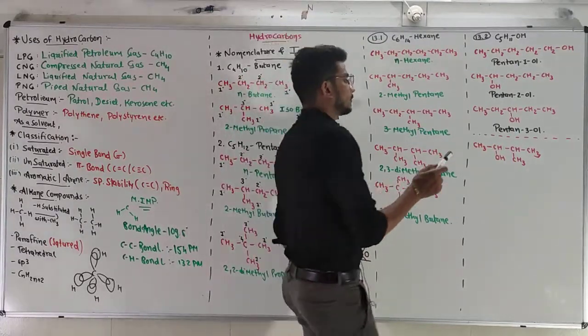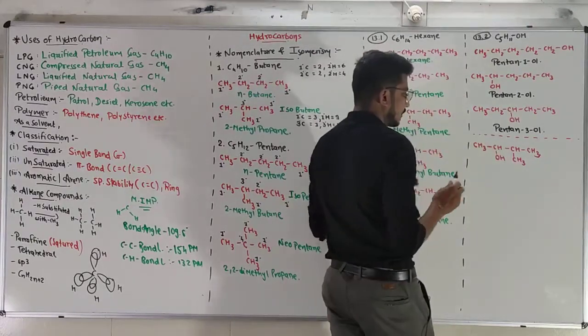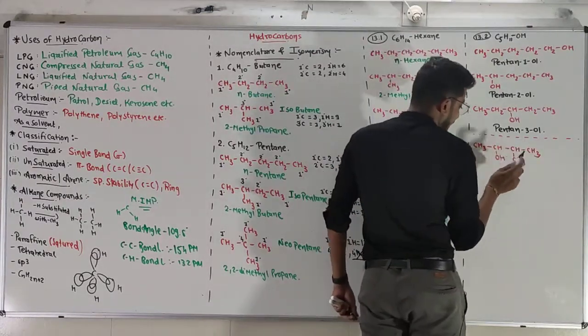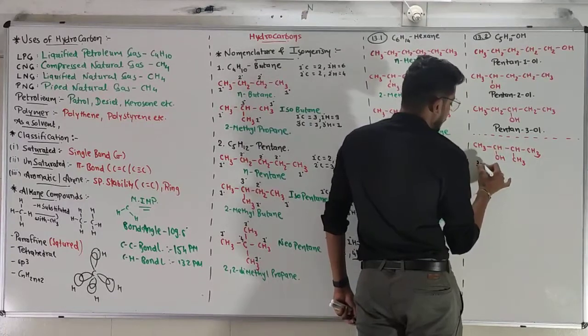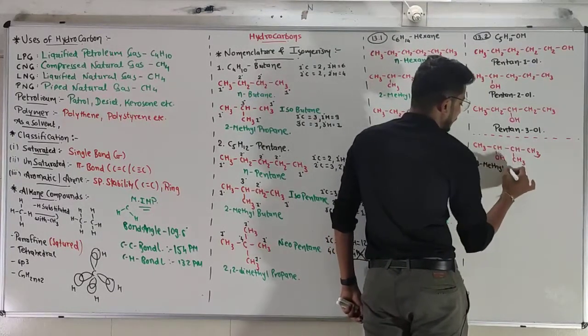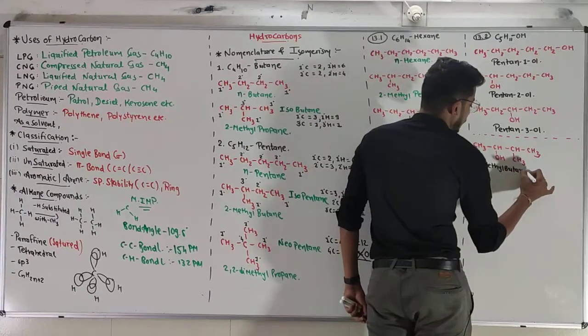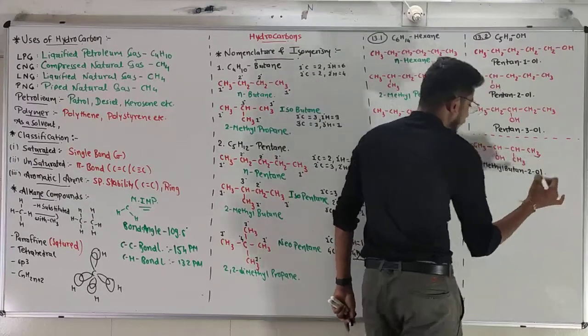Now let's number from the OH. So 1, 2, 3, 4. 4 carbon in a straight chain. On the third carbon there is methyl. So 3-methyl, 4 carbon in a straight chain. Butan-2-ol.